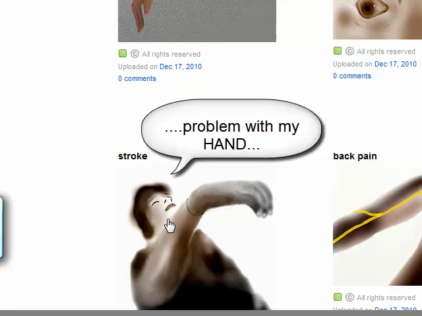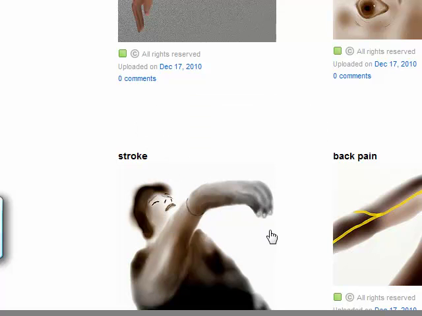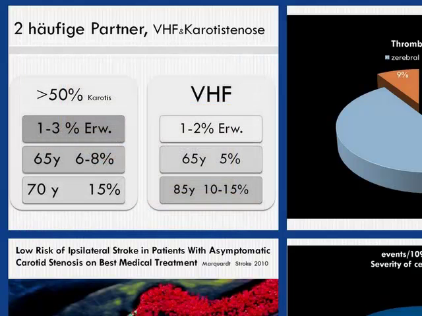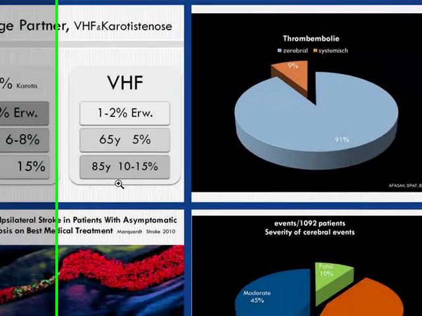Patients speak to you and tell you, I can't move my hand properly. But you can never be sure if the stroke comes from the heart or is related to carotid stenosis. At the age of 70 years, you have a 15% chance to find a patient with a higher than 50% graded carotid stenosis, and at the age of 85 you have a 10 to 15% chance to develop atrial fibrillation. So both disorders are very common in older people.